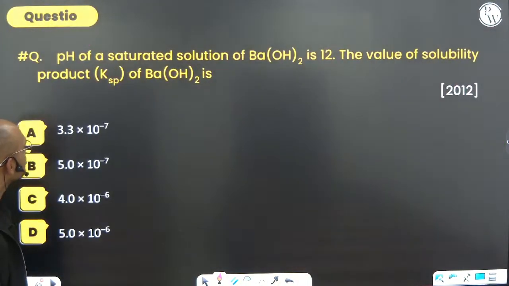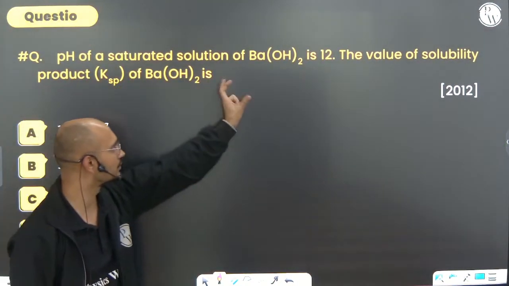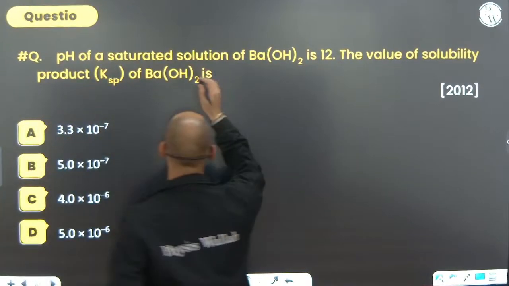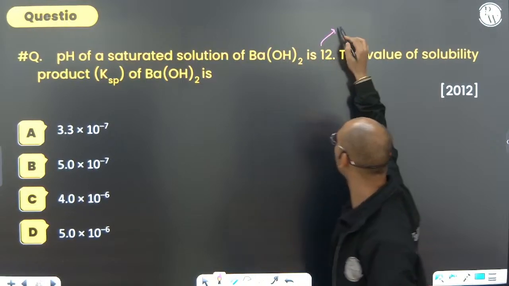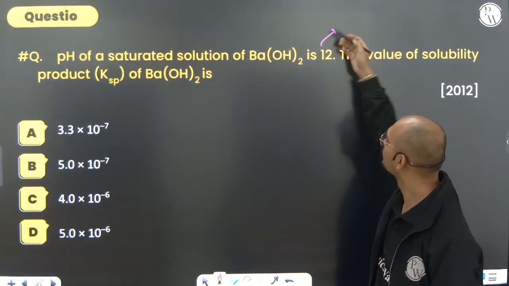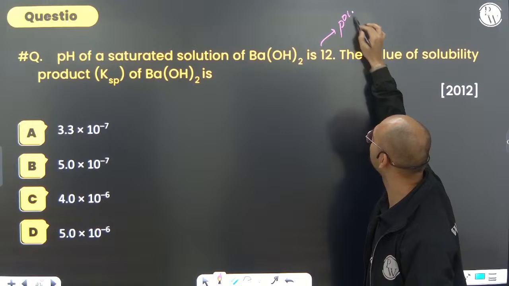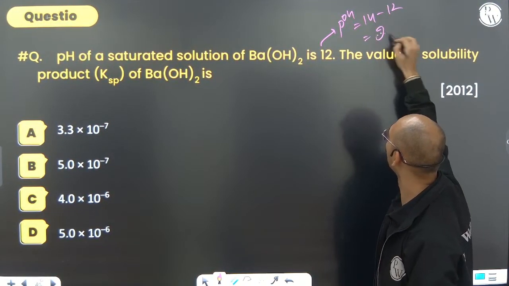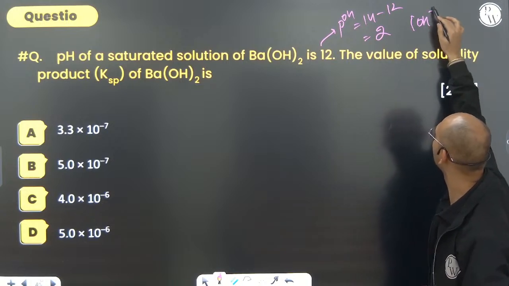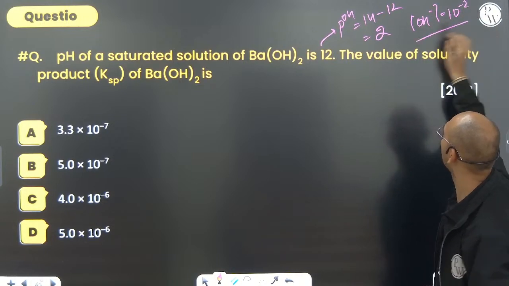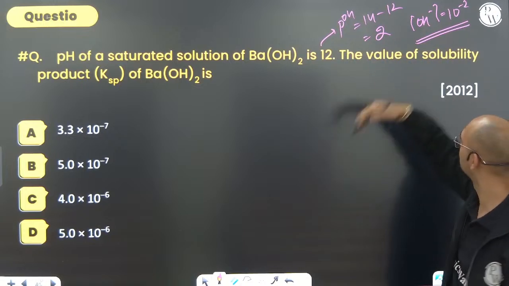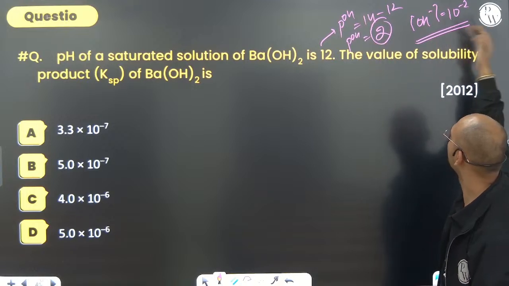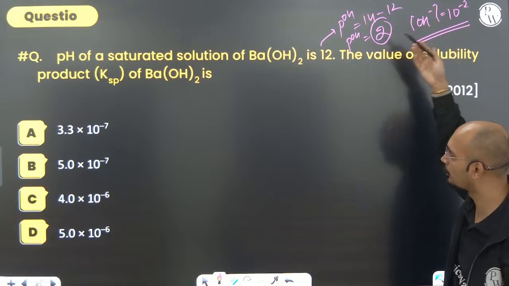Next, the pH of a saturated solution of barium hydroxide is given, then find the value of the solubility product. Can you see that the pH is given? Because it is barium hydroxide, we can find the pOH. pOH will be 14 minus pH, that is 14 minus 12, which is 2. So the OH- concentration comes out to be 10 to the power minus 2, because pOH is the negative log of the OH- concentration.